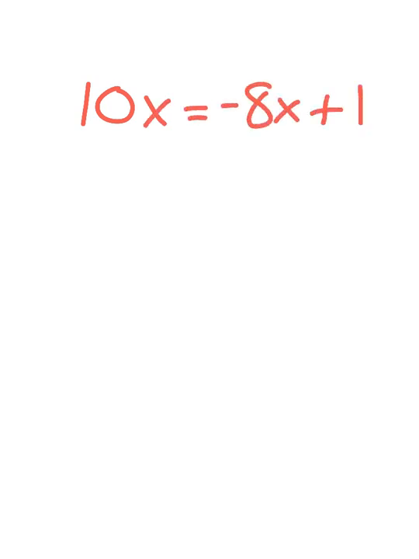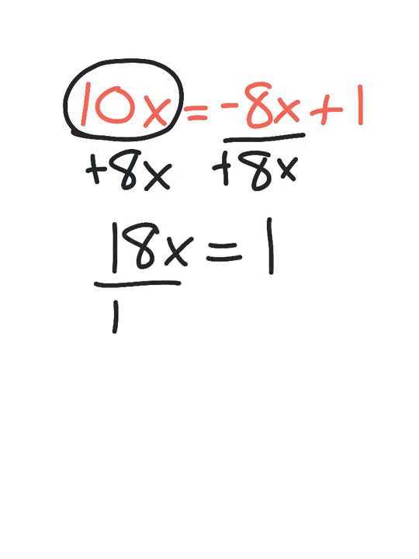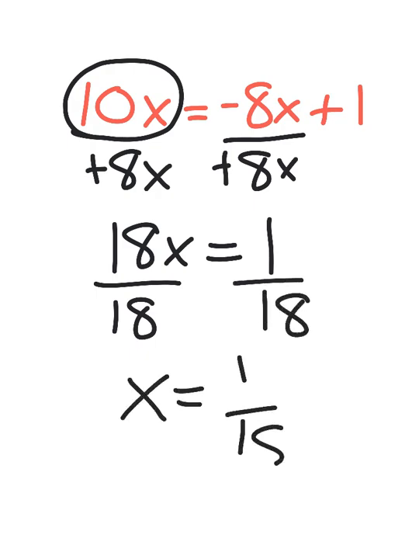Okay, equation 2, we're going to solve 10x equals negative 8x plus 1. This one looks slightly different than the last one because the left side of our equation does not have a constant. Since these 10x's are already alone, I would move this as my first step. To move a negative 8x, I would add 8x to both sides. So I would have 18x equals positive 1, and now I can divide both sides by 18, and I will have x equals 1/18.